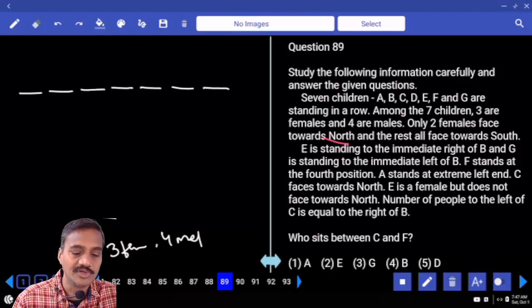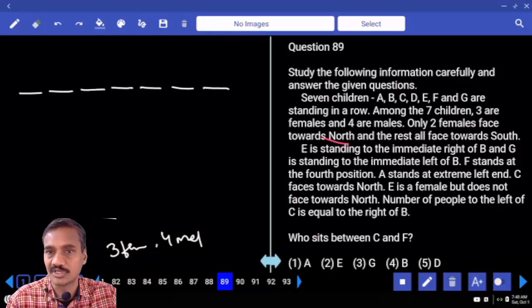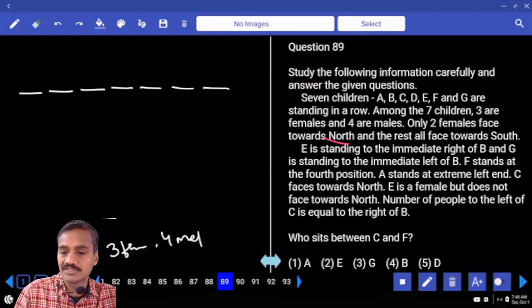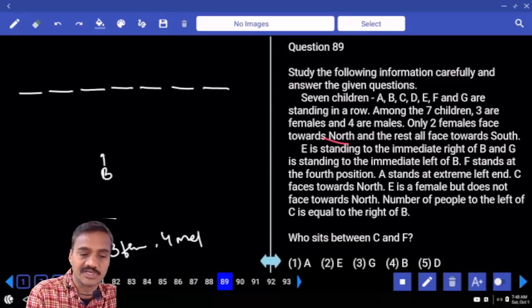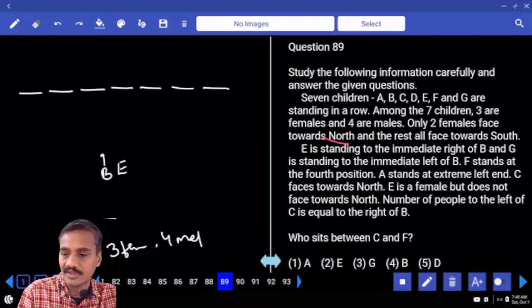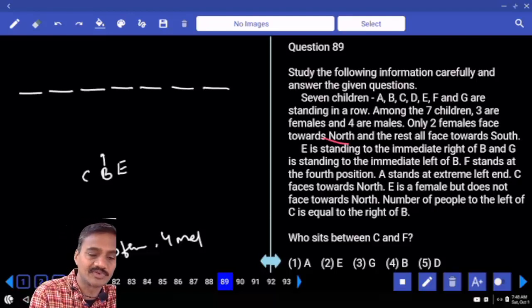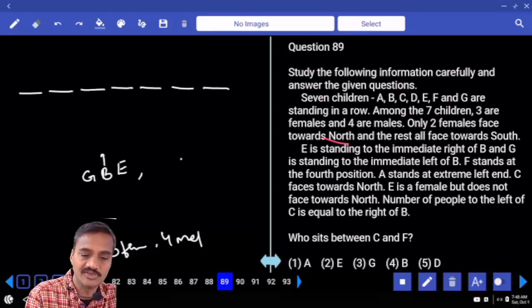5. And only 2 persons are facing towards north, and those 2 persons are females. And E is standing to the immediate right of B. And G is standing to the immediate left of B. If B is facing towards north, E is standing to the immediate right of B, and G is standing to the immediate left. This is one such case. Or if B is facing towards south, then E will be here and G will be at this point.